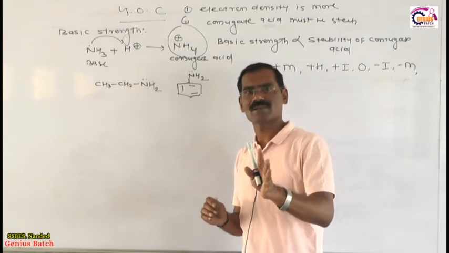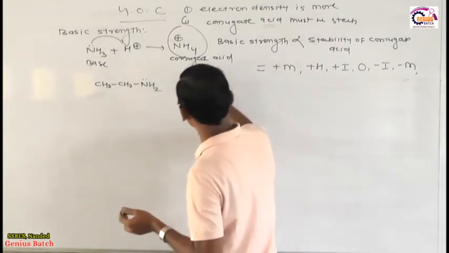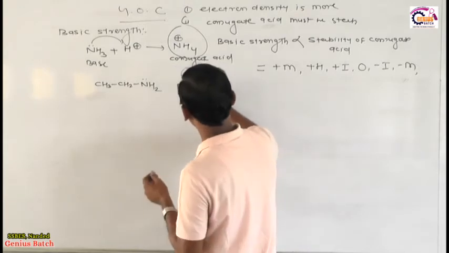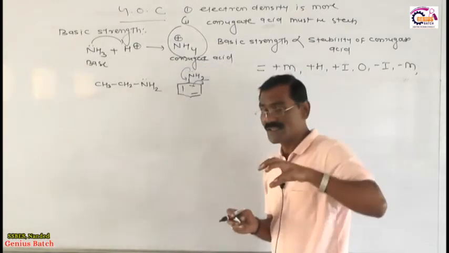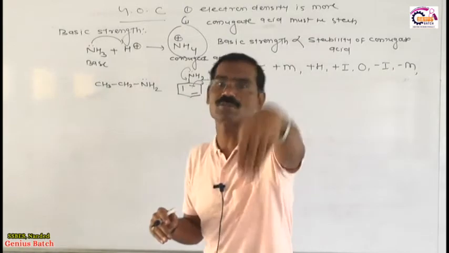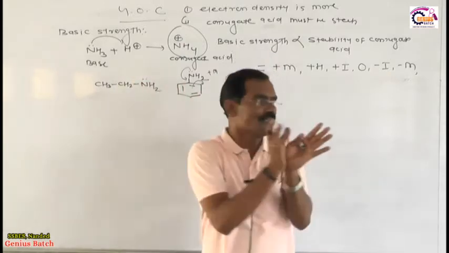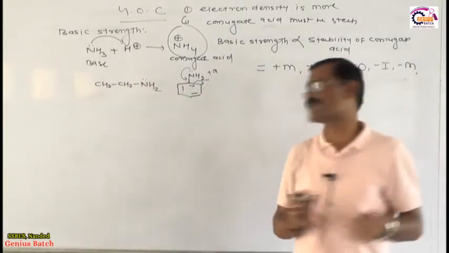Whenever there is a lone pair single double, the lone pair of electrons transfers toward the pi bond. That means we transfer this lone pair toward the pi bond. It means NH2 creates a positive mesomeric effect to benzene, obviously, because here a push of electrons takes place. Whenever electron pushing takes place, that is positive mesomeric.